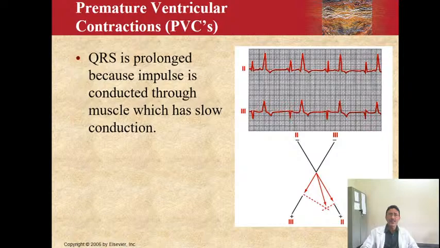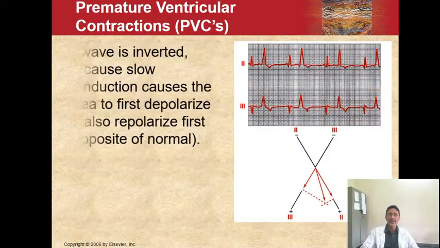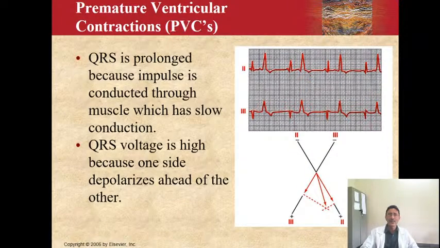Here this is the premature ventricular contraction. So this is the premature contraction. Here you can see that this is the QRS complex. After this, there is one more QRS complex happening before the normal rhythm. This is called a premature ventricular contraction, or PVC.